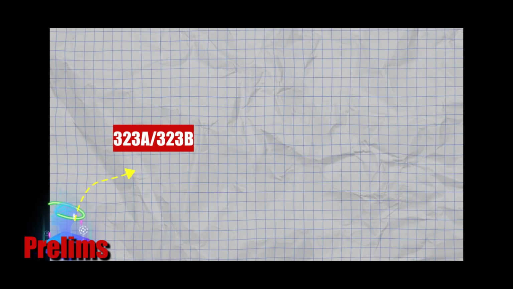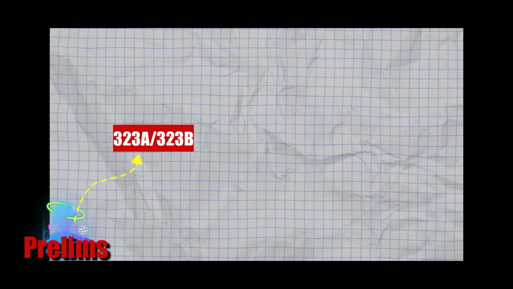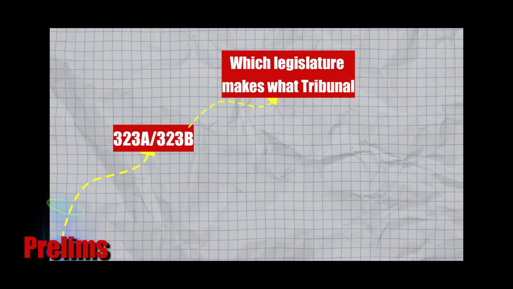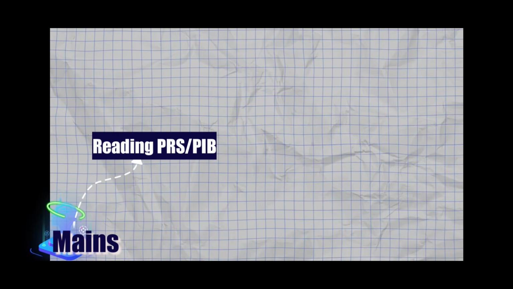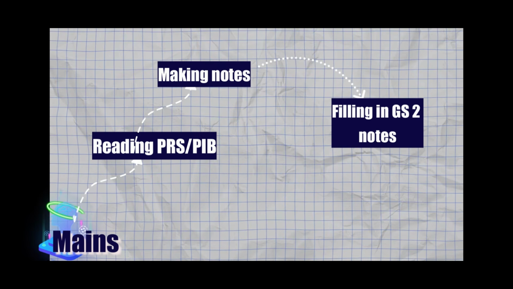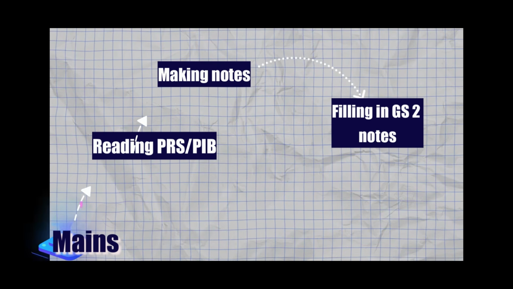So from a prelims perspective, I'll be looking at what Article 323A, 323B talk about, and which legislatures have the power to make what tribunals. This is prelims preparation. But going into the PRS website, PIB website and completely reading them, making notes, taking my GS paper 2 notebook and filling in some content from my own understanding, I make my own content. That's the content for one of the topics in the syllabus sheet, which is tribunals and regulatory bodies. I'm done with this for today. So for the 40 minutes that I spent, I benefit in both prelims and mains preparation.